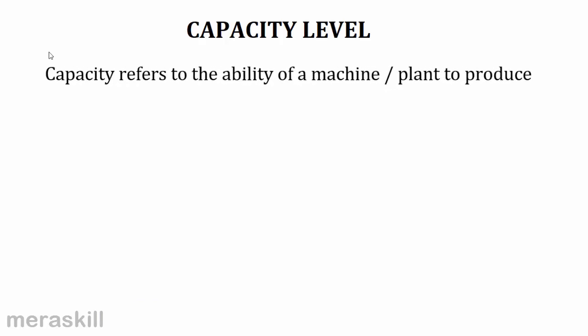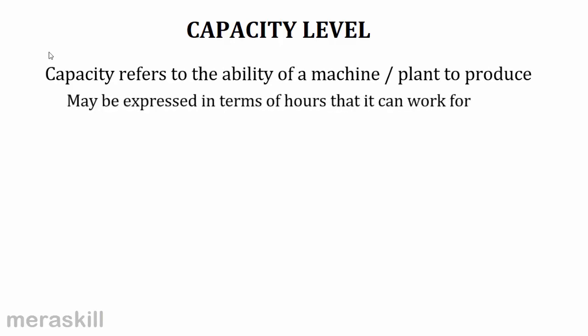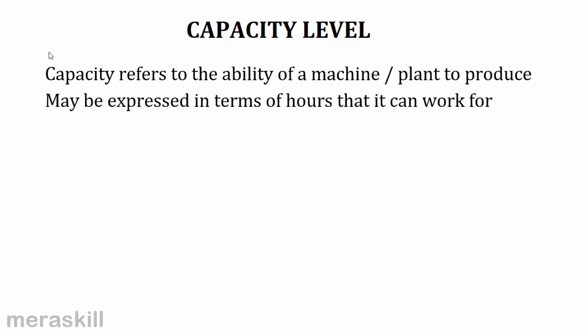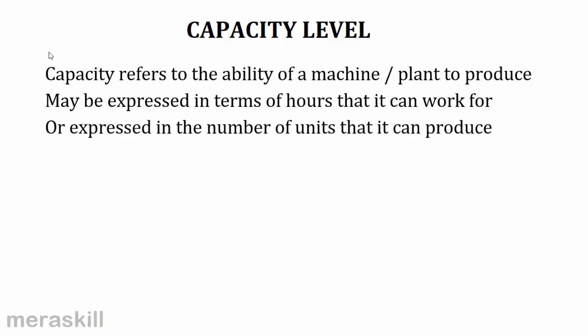So let's begin, students. What is capacity level? Capacity refers to the ability of a machine or plant to produce. Correct? To produce what? To produce so many hours of work, to run for so many hours, or maybe to be able to produce so many number of units. So capacity is the ability of the machine to produce so many units or to work for so many hours, whichever way